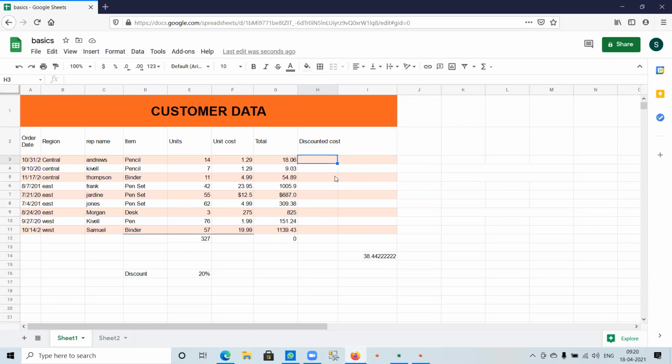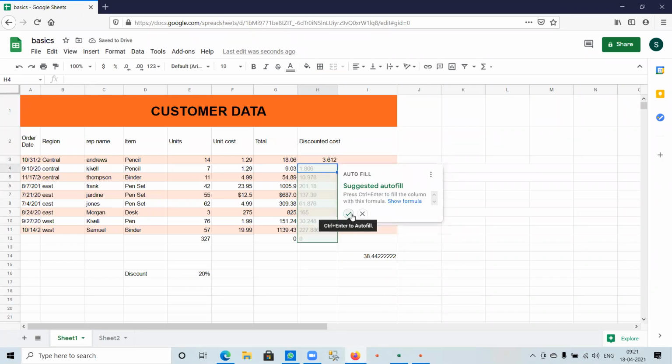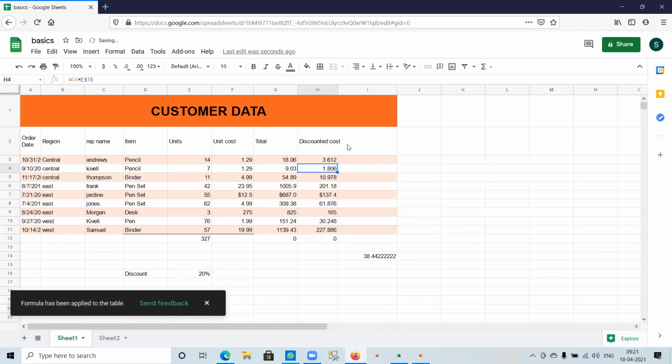So 20% lies in the cell E16. So we calculate G3 into E16. If we drag this down, we will not get the relative cell reference we want, so we put a $ sign in between E and 16. This is where we use fixed cell reference. That is, this 20% is a common entity that we can apply to all the rows. And if you press enter, they again ask for a suggested autofill. And this is the amount that will be the discounted cost. So this is where we use fixed cell reference.